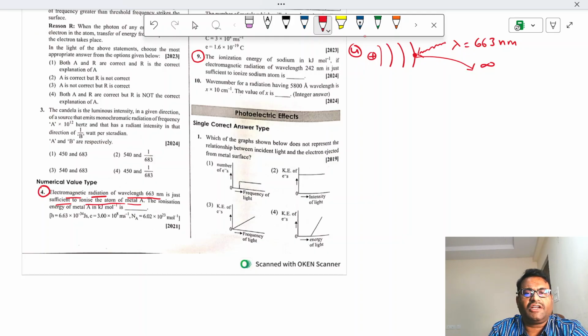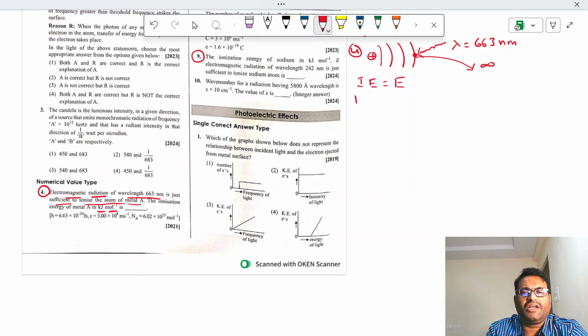What is asked? Ionization energy, and it is asked in kilojoule per mole. Here it is given for one atom, we need to calculate per 1 mole. So ionization energy is nothing but energy.